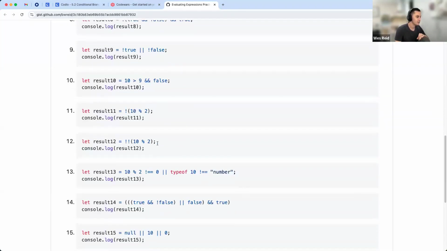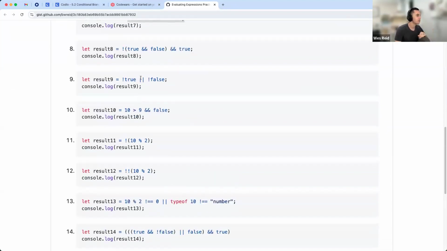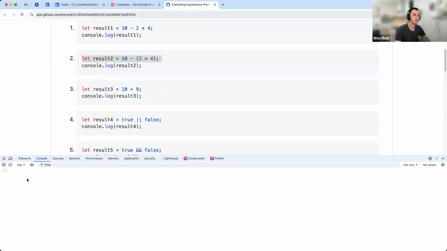For all of these, how I would suggest you work through this is first take a look at what the statement is, and then anticipate what the result's going to be, and then you can go ahead and check that. You can run this code in Codio. You can also, of course, open up your Internet Inspector and run the code down here to check.